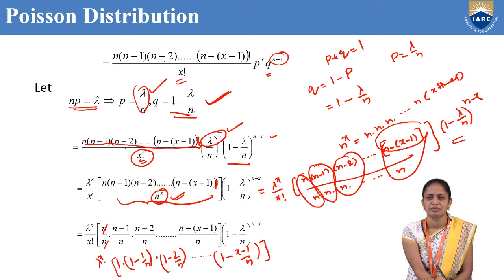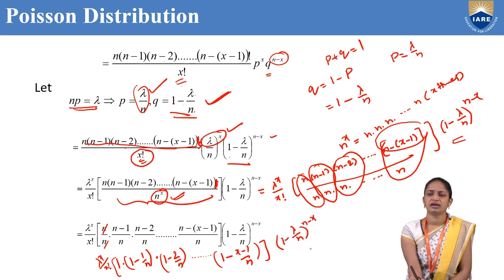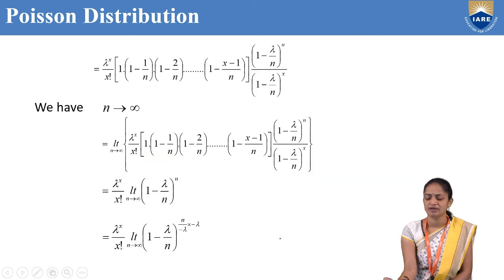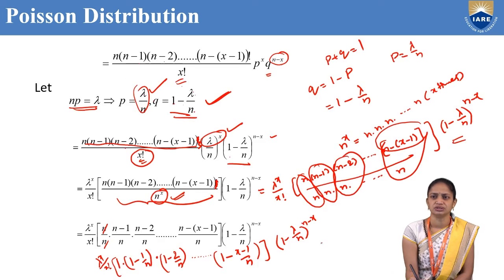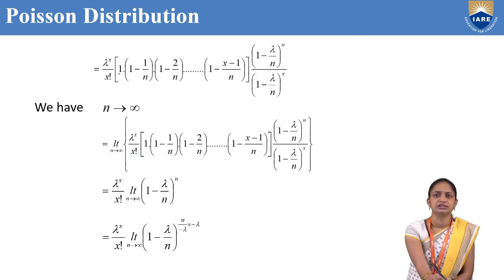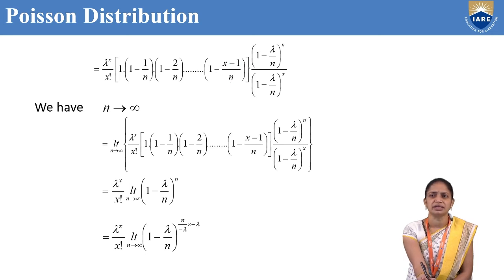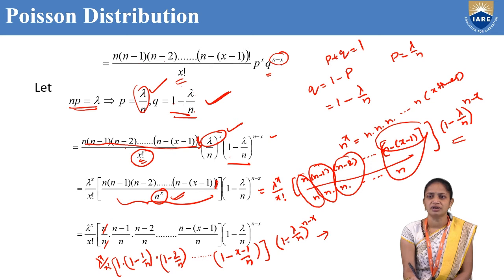Close the bracket. Here we have lambda power x by x factorial at the start, and the remaining term is 1 minus lambda by n whole power n minus x. So lambda power x by x factorial into 1 into 1 minus 1 by n into 1 minus 2 by n and so on, 1 minus x minus 1 by n, into 1 minus lambda by n whole power n minus x.